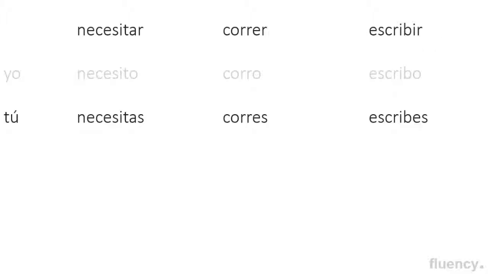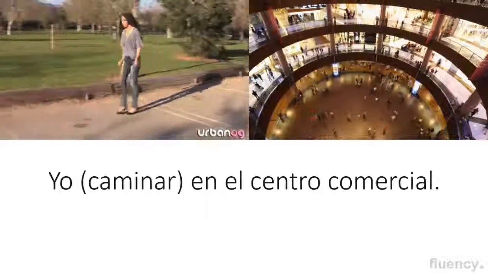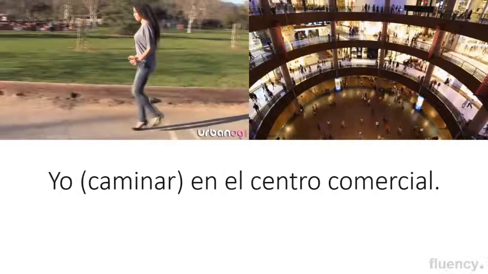So how do we conjugate each of these verbs for yo? Yo necesito, yo corro, yo escribo. How about for tú? To say you do all these actions. Tú necesitas, tú corres, tú escribes. Do you see that? Tú necesitas, tú corres, tú escribes.